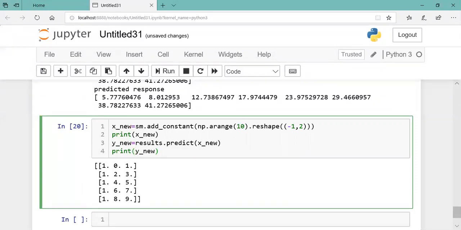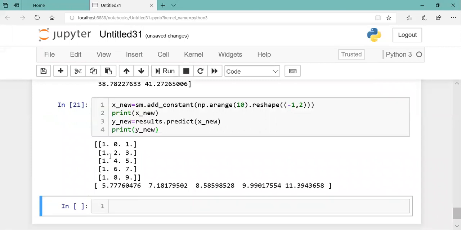So for the new input, it is predicting this output.